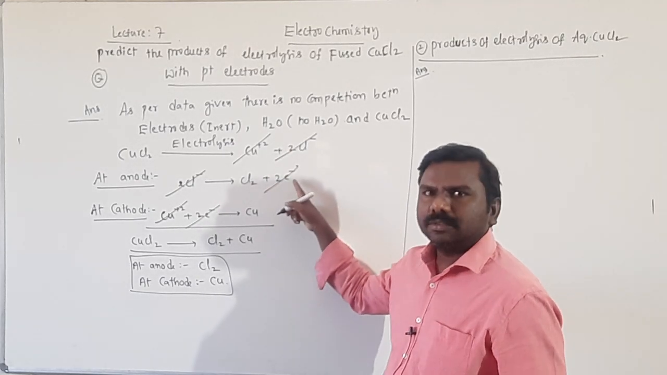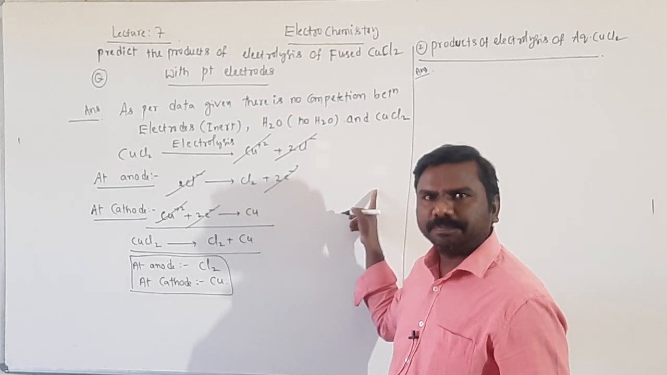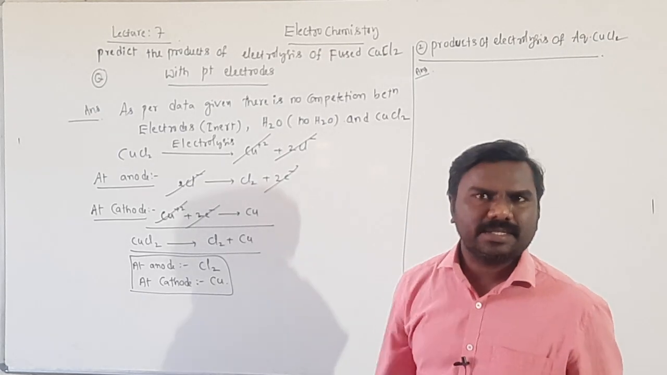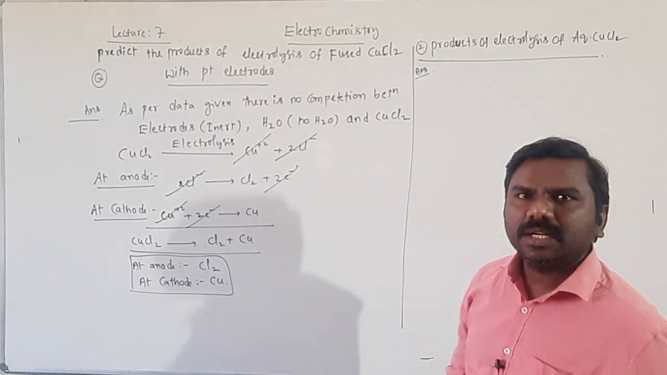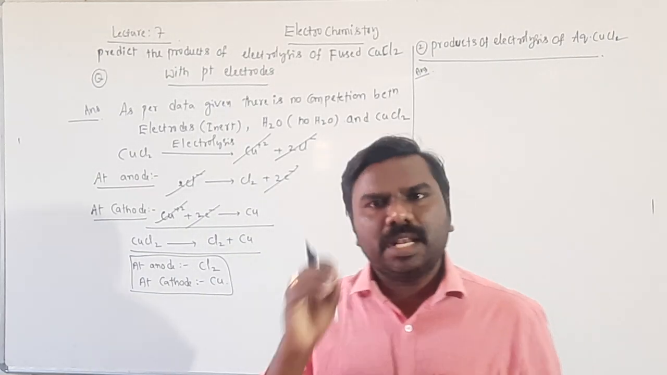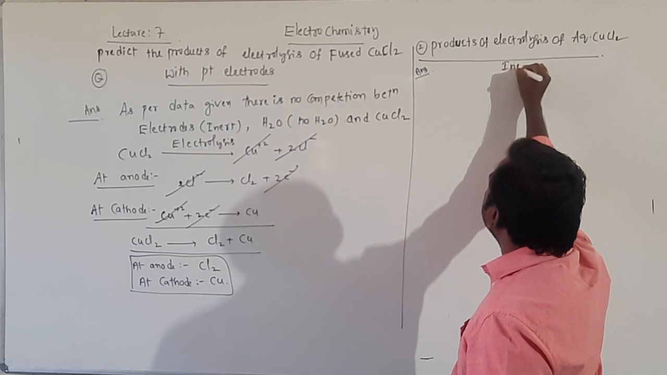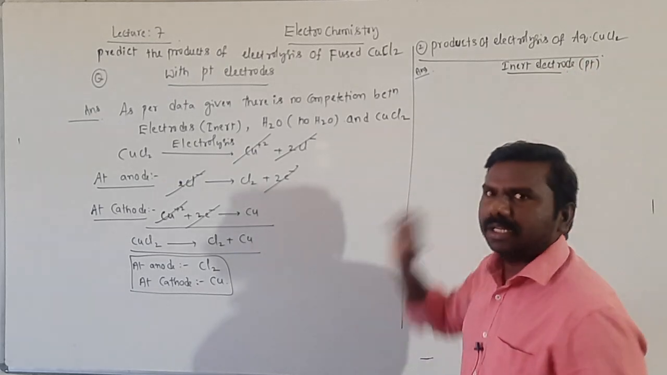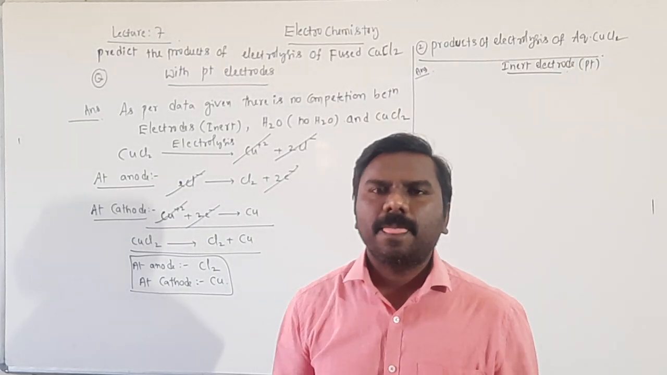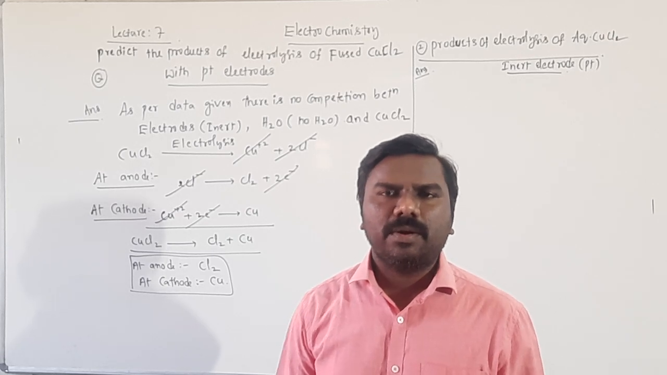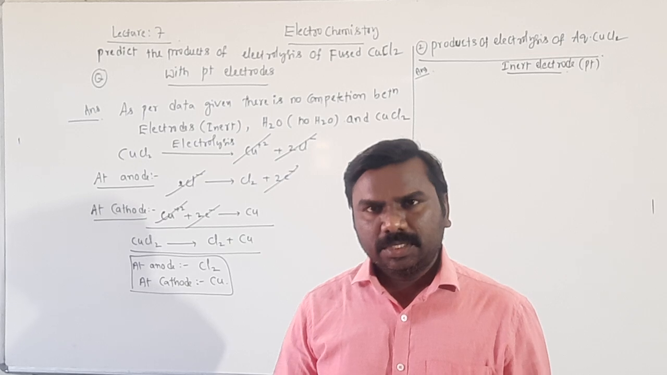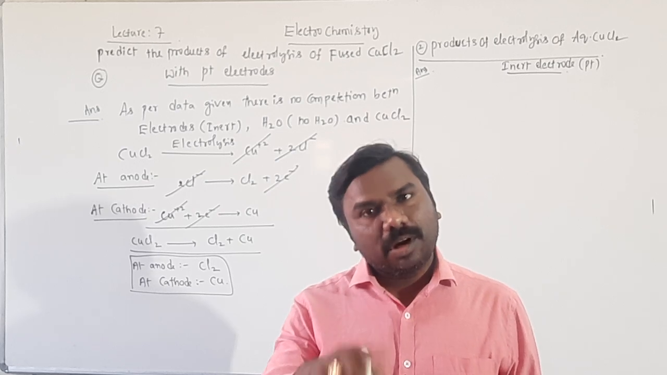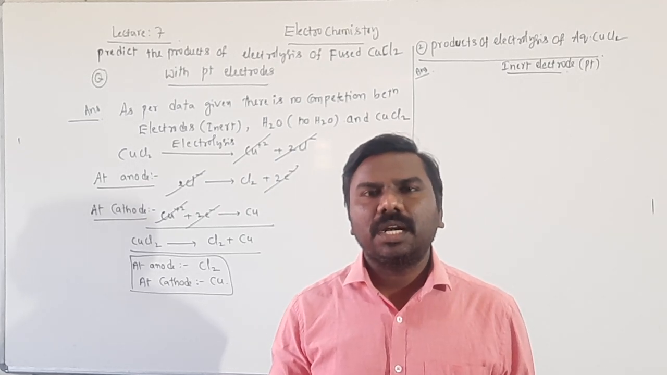If there is a competition, if there are 2 reactions at anode, you should know the SRP value. If 2-3 reactions at cathode, SRP values. In the fused case there was only one reaction, that's why I didn't consider SRP values. Aqueous means water content is there. Electrodes are inert only, meaning platinum electrode, students. So no electrode reaction takes place at anode and cathode, no competition. But at anode, water is available in aqueous CuCl2. That's why at anode, water undergoes oxidation. At cathode, water undergoes reduction.